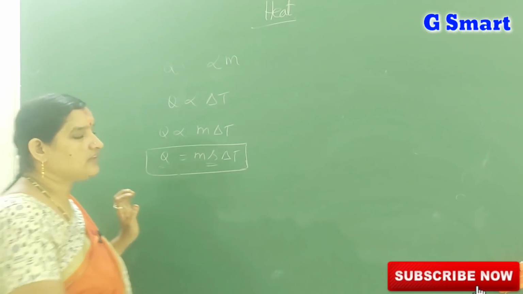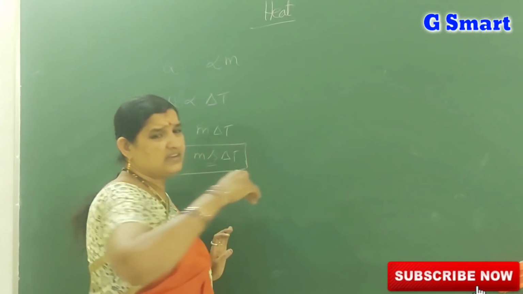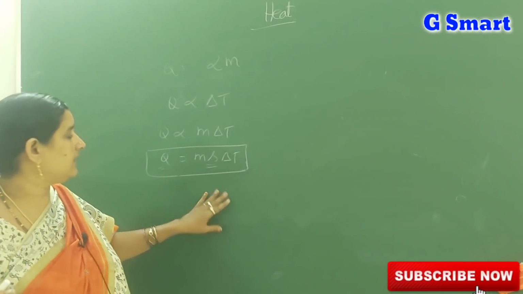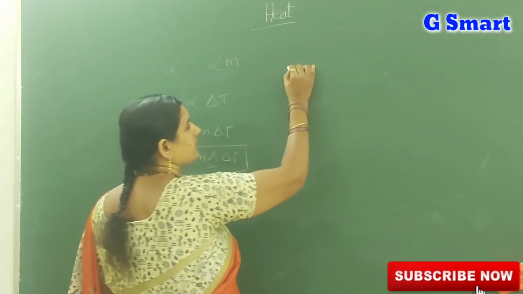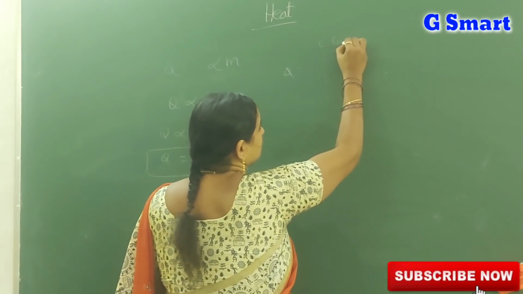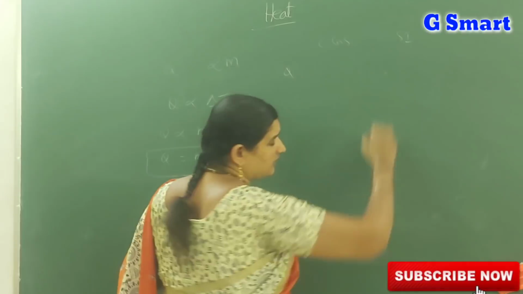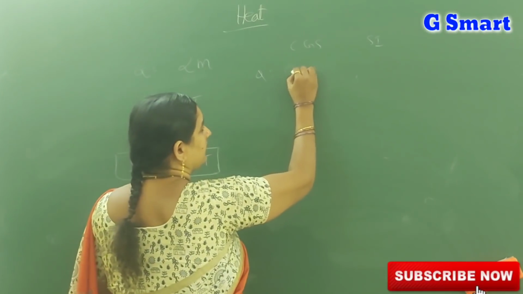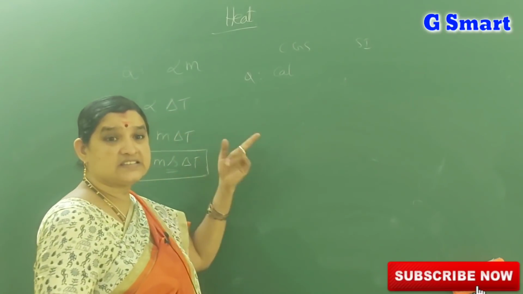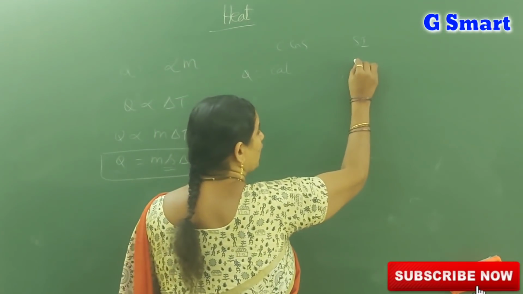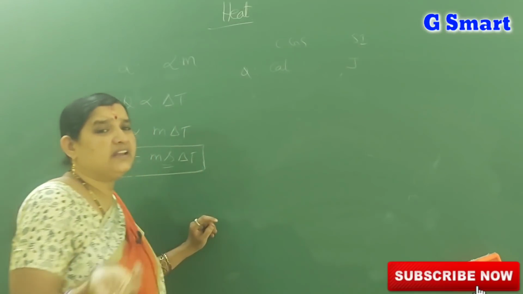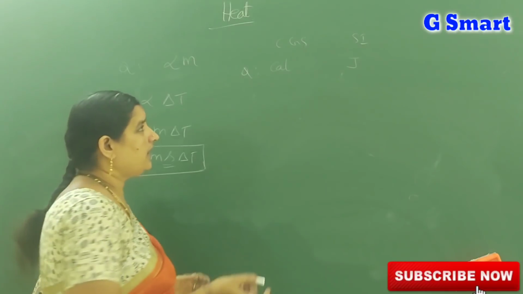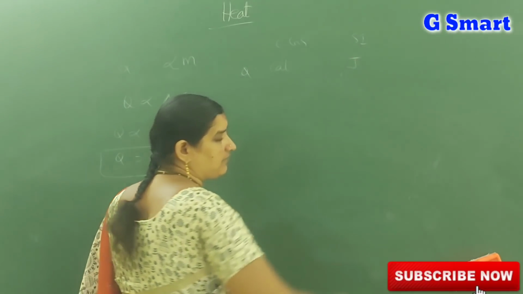Then what are the units of heat and specific heat? Specific heat I will tell later. Next let us see about Q. Q means heat. What are the CGS unit and SI unit? What is the CGS unit of heat? Calorie. What is the SI unit of heat? Joule. Heat is nothing but energy. For energy we have the unit joules. Joule we denote with capital J.